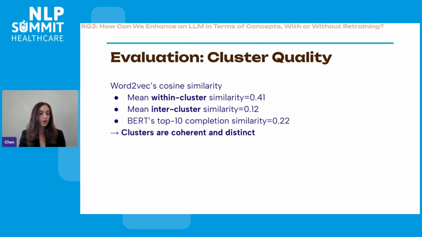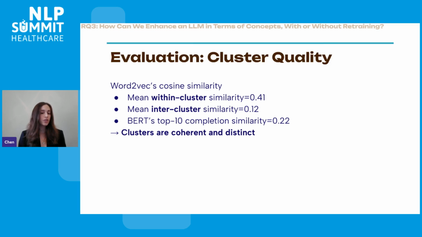So we ran both BERT and concept BERT on the ProtoQA dataset, and we started with a reality check to try to see what's the cluster quality. To do that, we wanted to measure the semantic similarity, and we did that using word2vec cosine semantic similarity. The mean semantic similarity within clusters, so tokens from the same cluster, is 0.41.